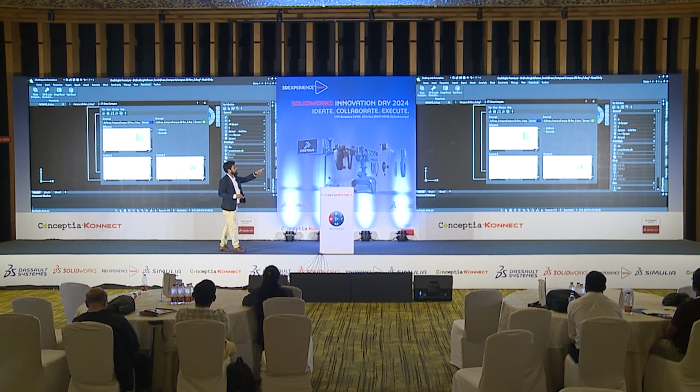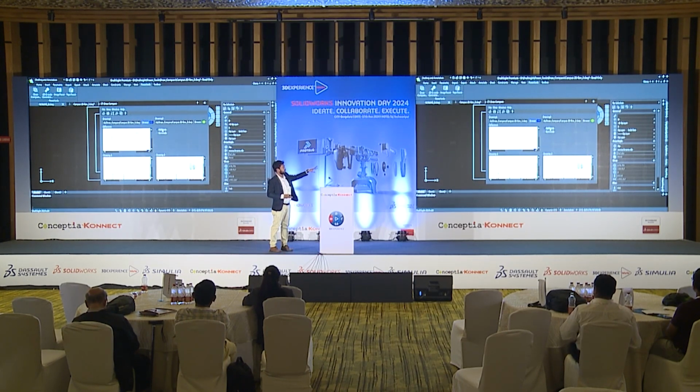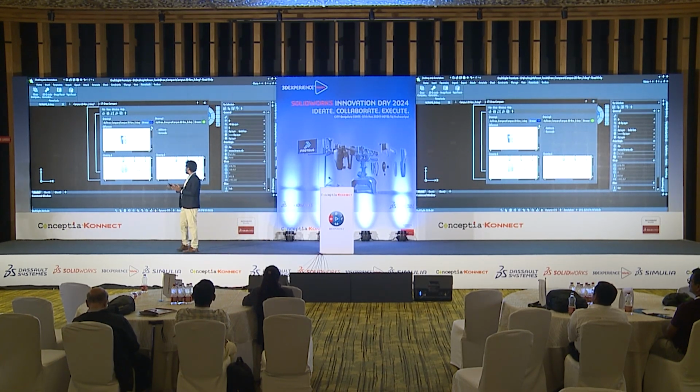Now you can see that there is addition and removal. If I want to see only the removals, I can uncheck the additions. You can see before it was there, now I have removed that one. It will show a different color, and you can choose the color however you want. So before it was there, now it is not there. Like that, it works for the addition part as well. We can check what all things you have removed and what all things you added from revision 1 to revision 2, right? So this is one of the beautiful tools in DraftSight.